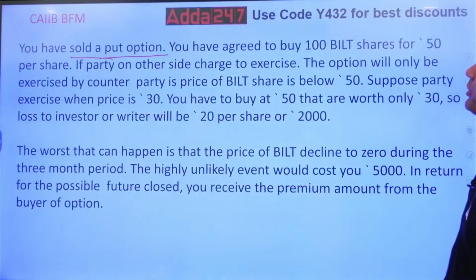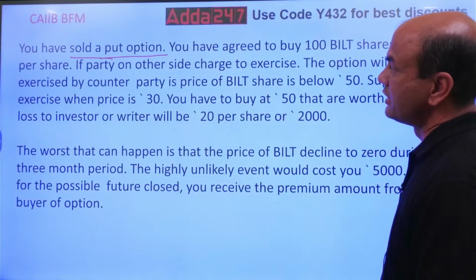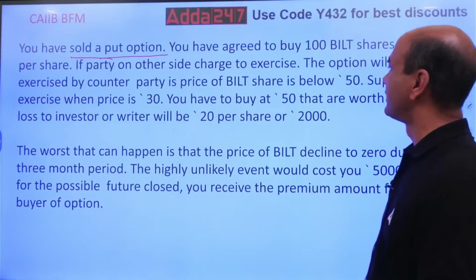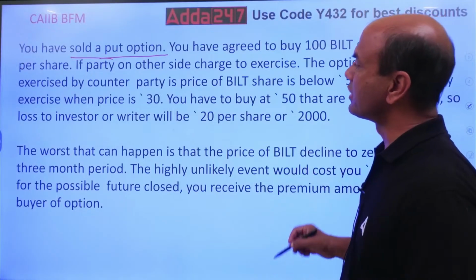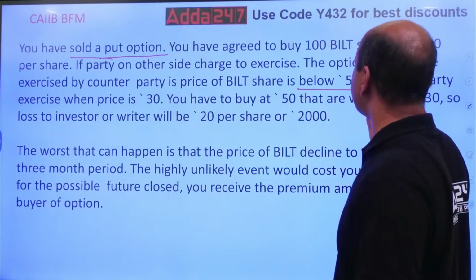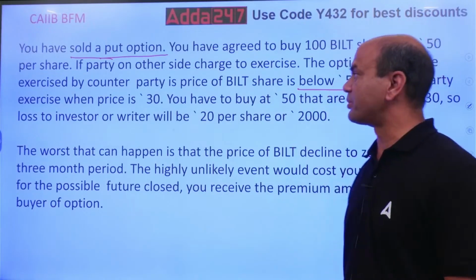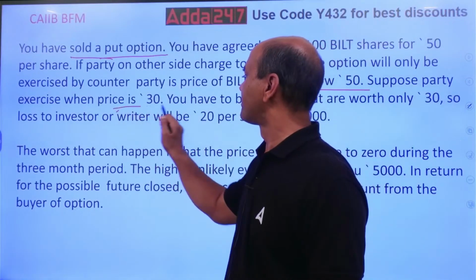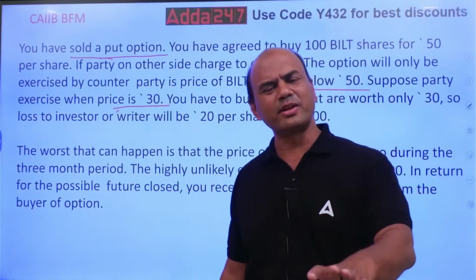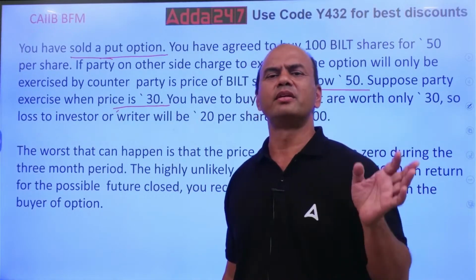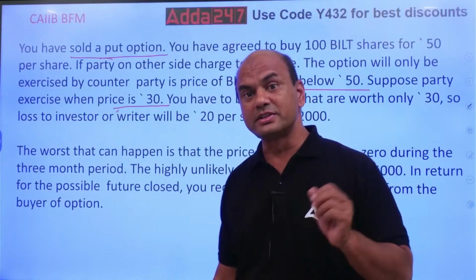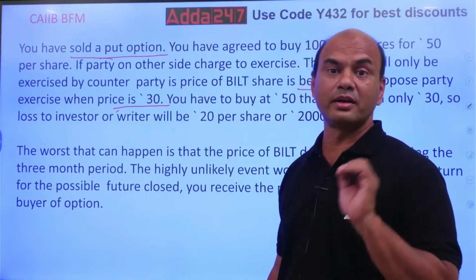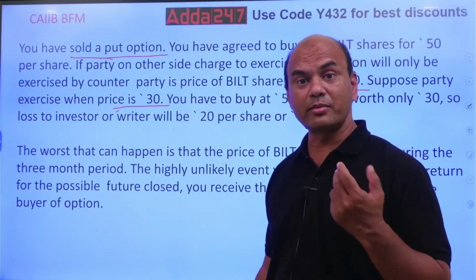So you have agreed to buy 100 build shares for 50 per share. If the party on the other side chooses to exercise, meaning they buy it, the option will only be exercised by the counterparty if the price of the build share is below 50. Suppose the party exercises when the price is 30. I said the share price will not go below 50, I will buy at 50. And now the share price goes to 30. From 50 it has gone to 30. So I am the loser.